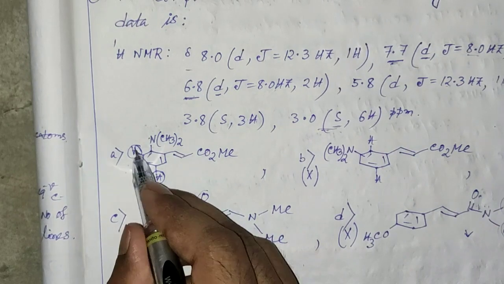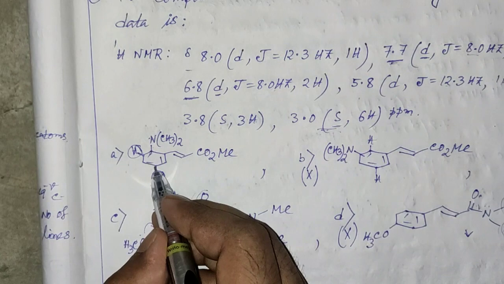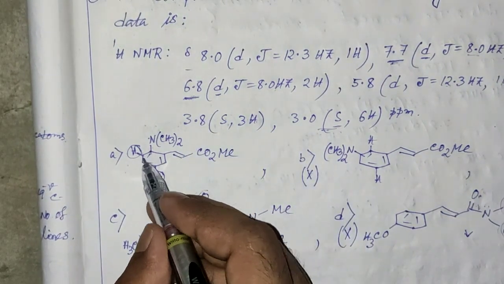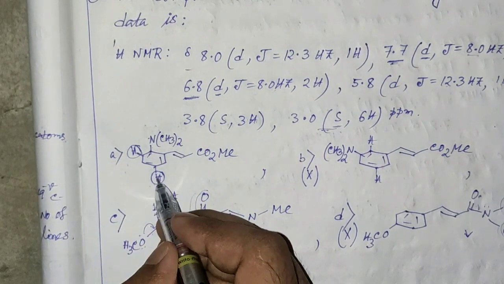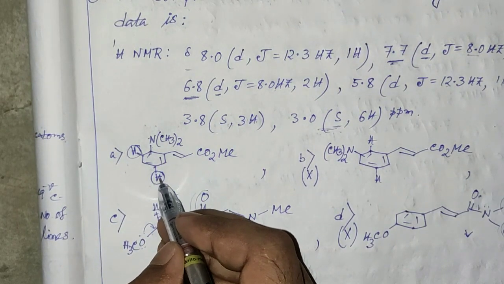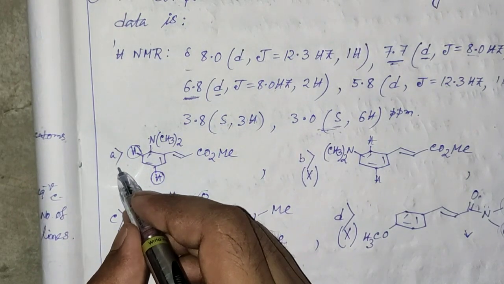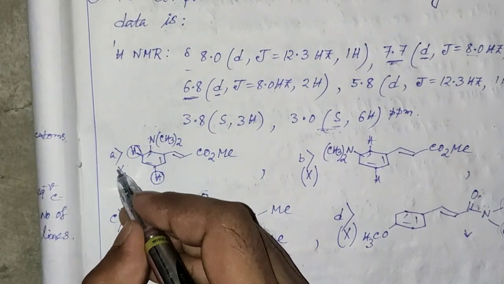We can think that these two protons will come at 6.8, but since these two protons are not equivalent, they will appear at different delta values, so we can say that this structure is also not possible.